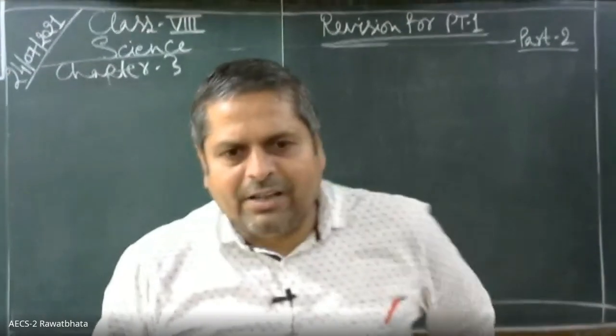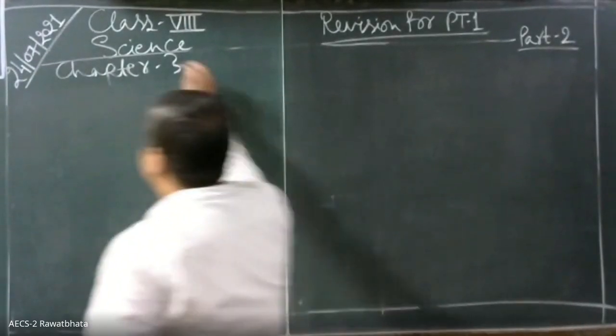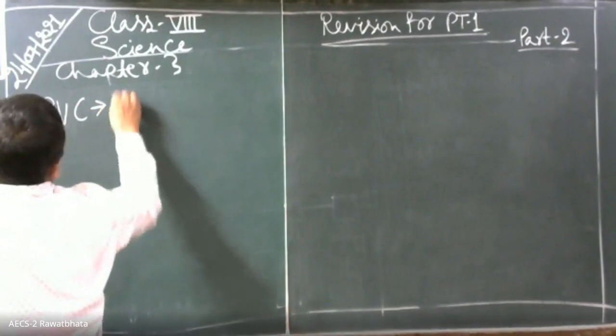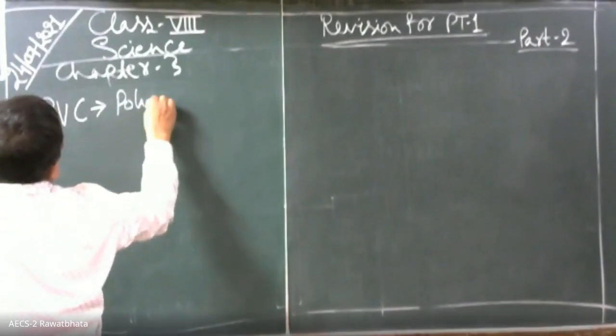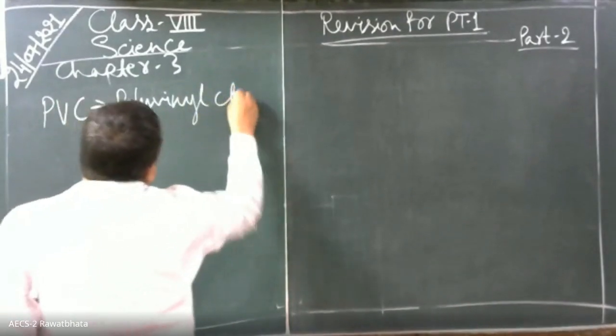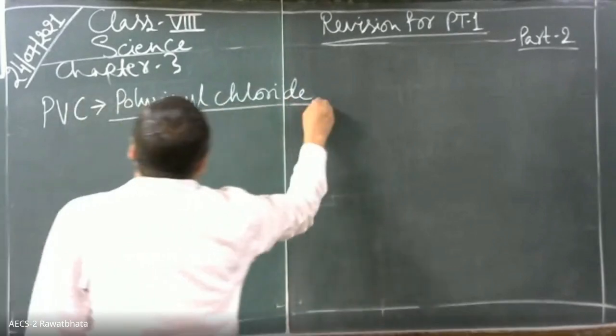What is the full form of PVC? What, children? Is anybody asking any question? Sir, what is the full form of PVC? Polyvinyl chloride. Please write it down. PVC means polyvinyl chloride.